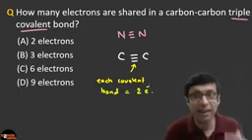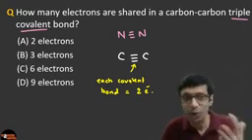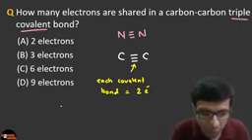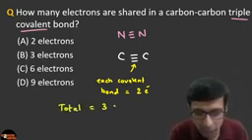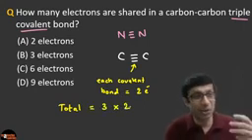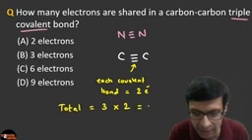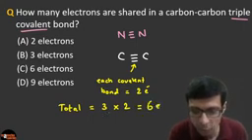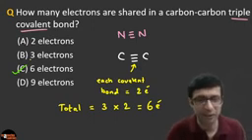And how many bonds are there? 3, because it is a triple covalent bond. So total electrons will be 3 multiplied by 2. Excellent. I see a lot of you are writing 6 now. Fantastic. That's the right answer. 3 times 2, 6 electrons.